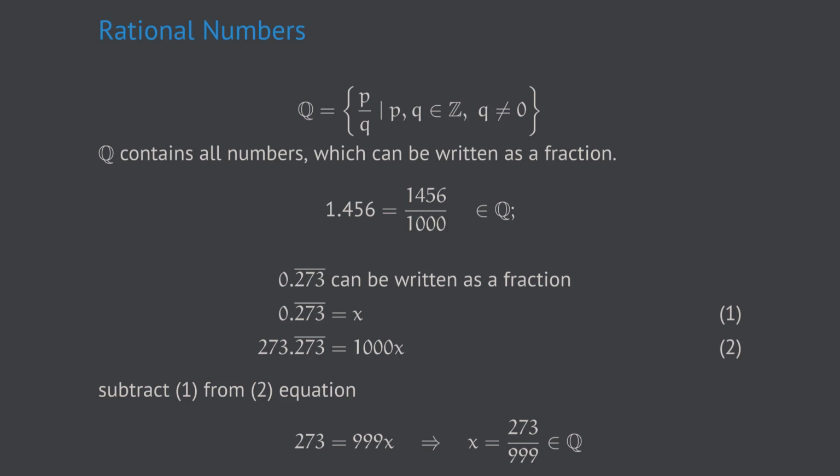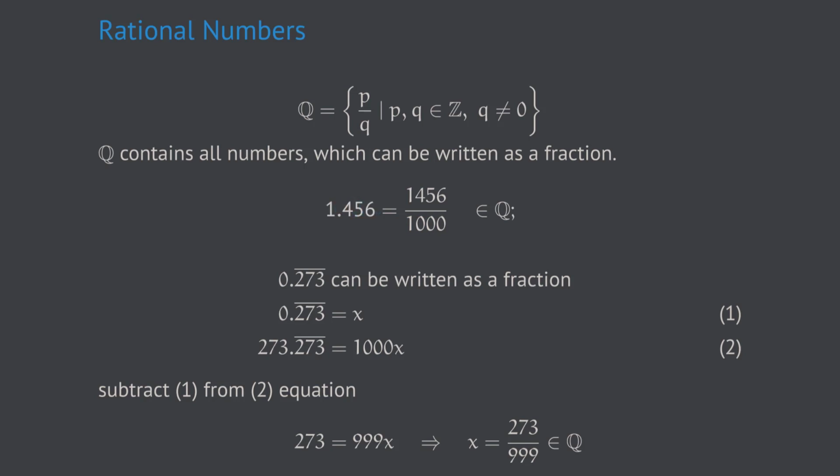So in our example, the number 1.456 is multiplied with the number 1000, which has 3 zeros, and we receive the number 1456. To redo this multiplication, we of course have to divide that number by the same number 1000. So 1456 divided by 1000 gives 1.456.